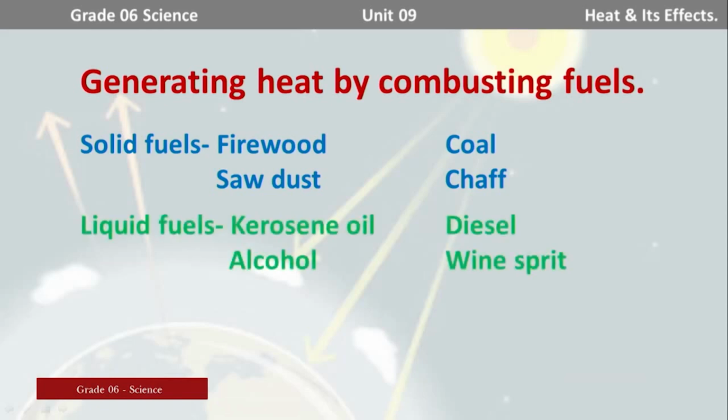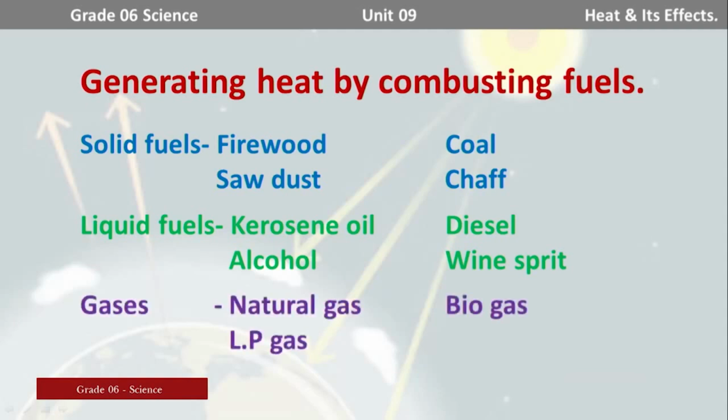Liquid fuels are available in the form of liquids: kerosene oil, alcohol, diesel, wine spirit. I know that you know some other answers. There are gaseous fuels also: natural gas, LP gas and biogas.